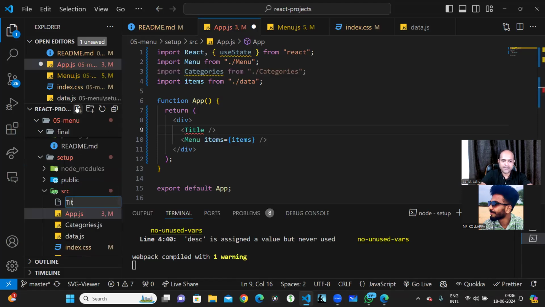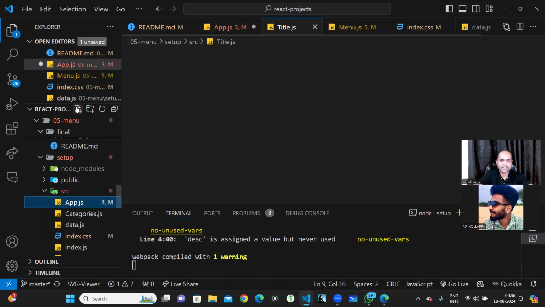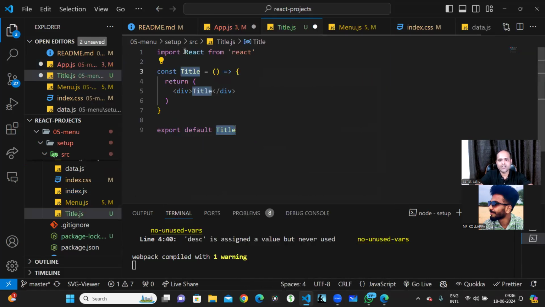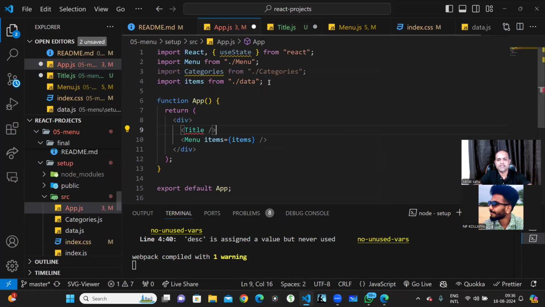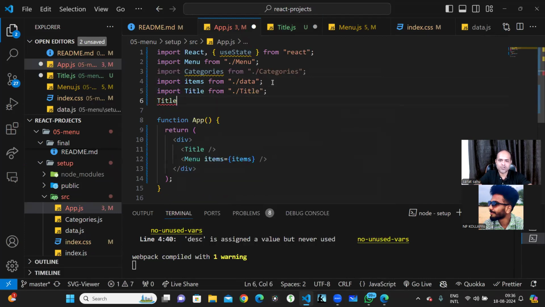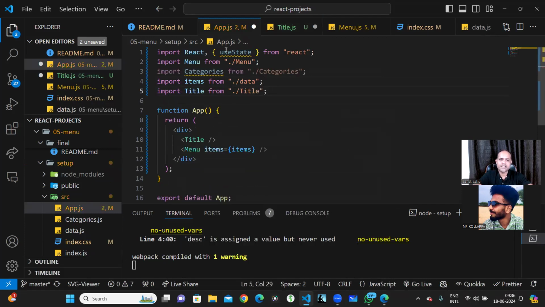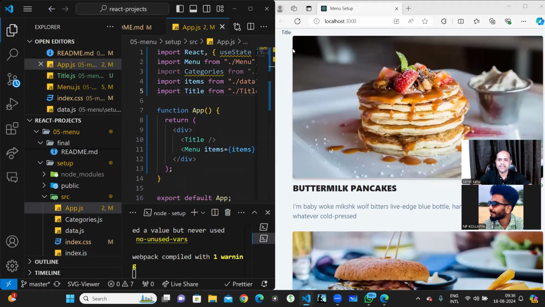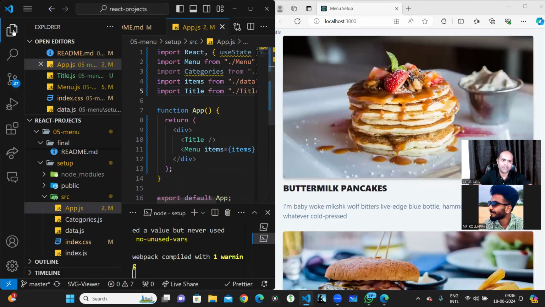So I'll just write a title dot JSX, whatever you want to write, you can write. Okay. I'll just write here RAFCE so that I create a title component over here. And if I just need to import that particular title, I just write a title so that it will automatically get imported. Yes. So now when I save, it is expected that I have to see the title over there, right? So now it is expected that at the top I see title. Okay, I see the title over the top. That means it is working.